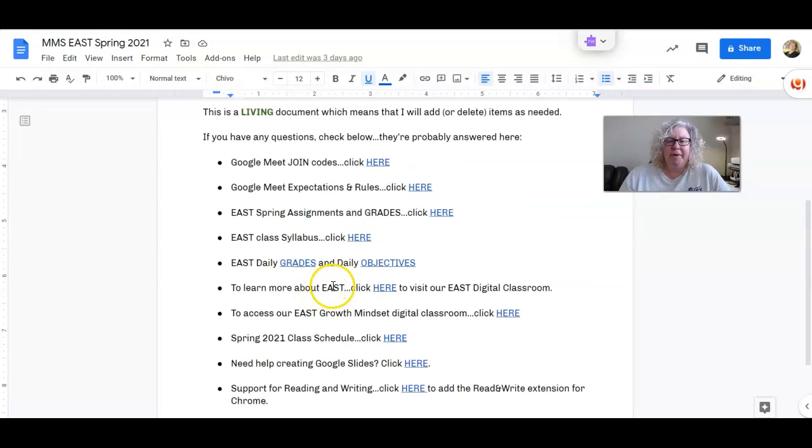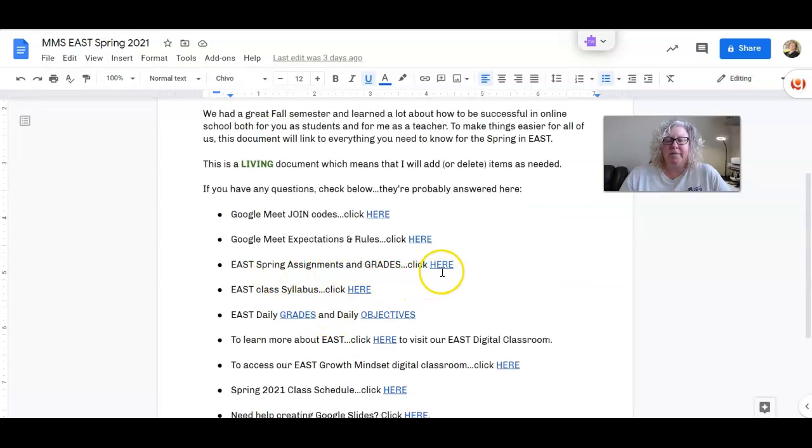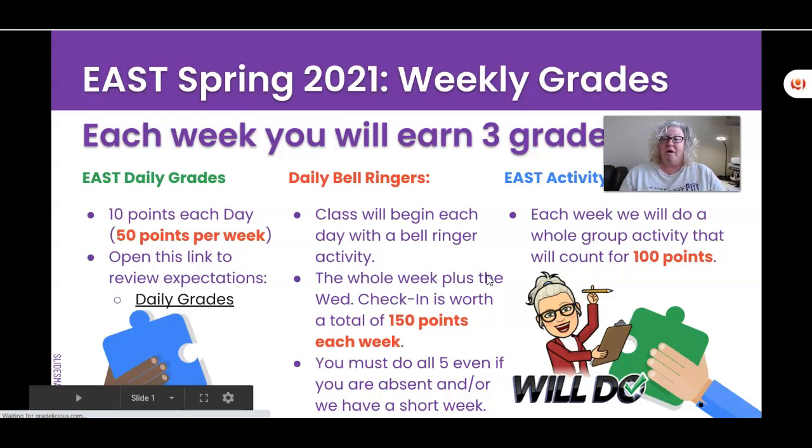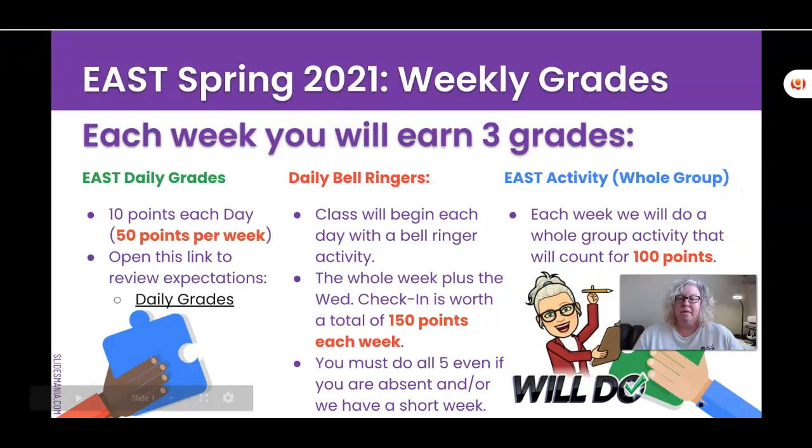All right, let's come back up here to the East Spring assignments and grades. So this is going to be something that's a little bit different from our last semester. All right, so here's what we've got for the spring. Each week, there's going to be 3 grades in the grade book. And in a sense, that means everything you do in East is for a grade.